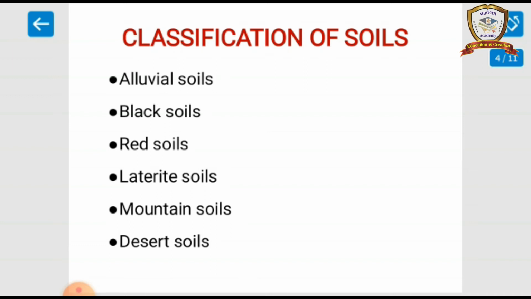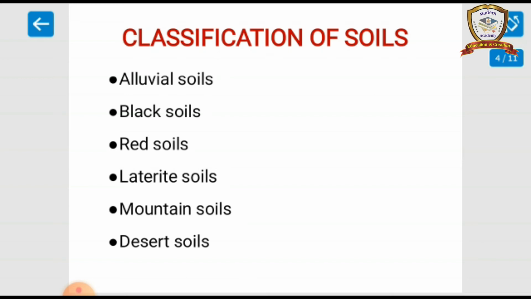Red soil is formed by metamorphic rocks and crystalline rock. They have the presence of iron oxide, so it is red in color. It is not fertile, so we add manure to the soil. It is suitable for millet cultivation.